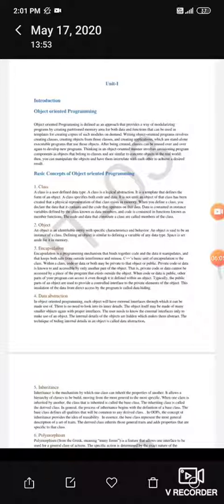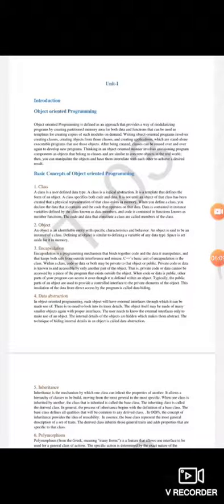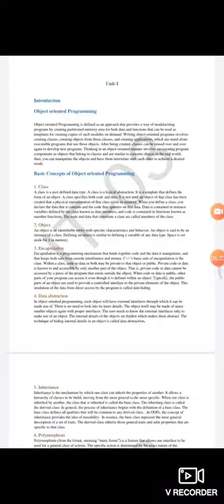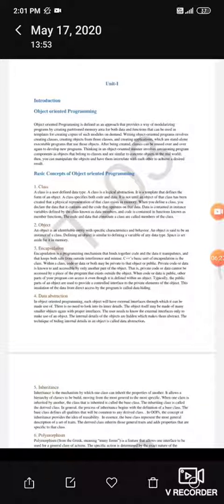Characteristic and behavior, meaning like we are defining an object. Let's say we talk about the chair as an object. So a chair does have a weight. It must have a certain color. It must have some structure, physical structure. So we can say a chair is a quantifiable thing. So it possesses some characteristics and behavior.